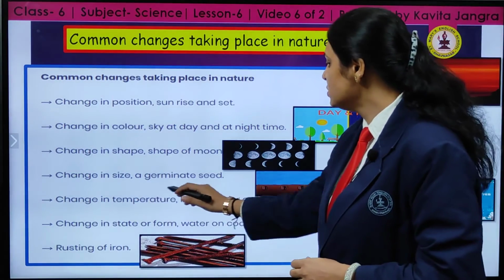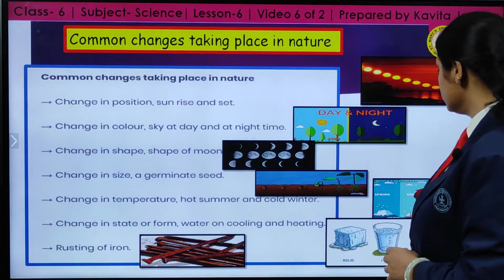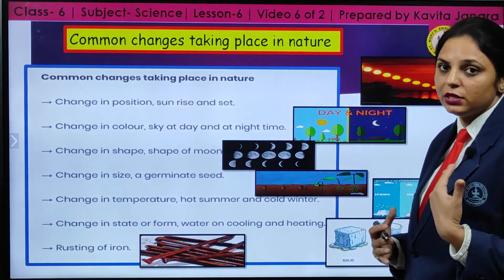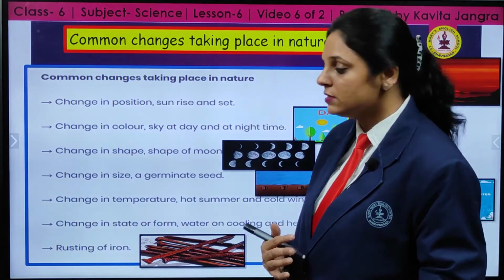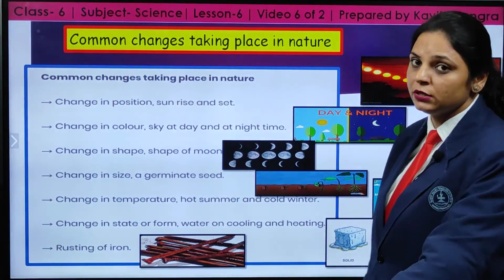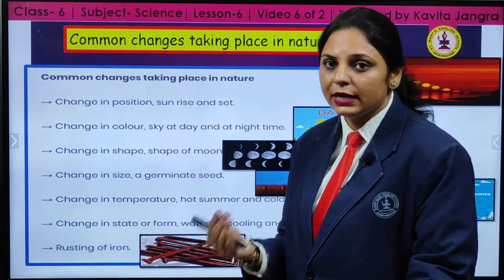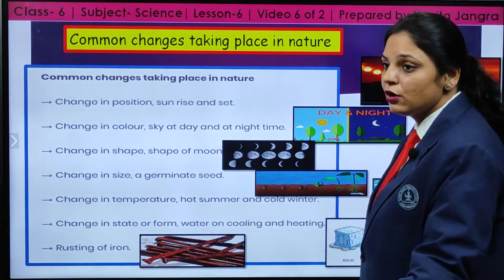Then change in temperature, that is hot summer and the cold winters. There is a change in temperature during the summer season and during the winter season. Change in the state or the form, as I told, during melting of the ice, there is a change in the state from solid to liquid. Lastly, the rusting of iron.